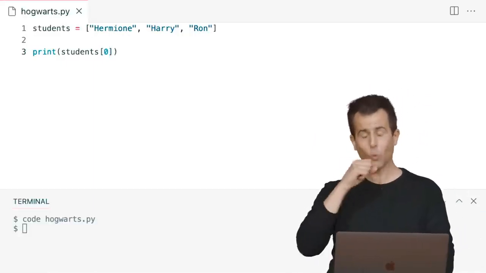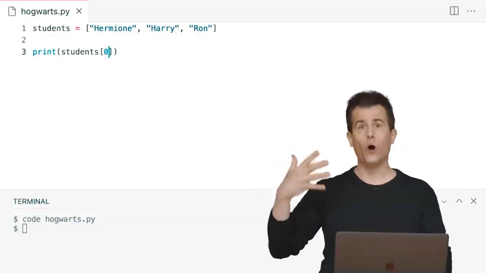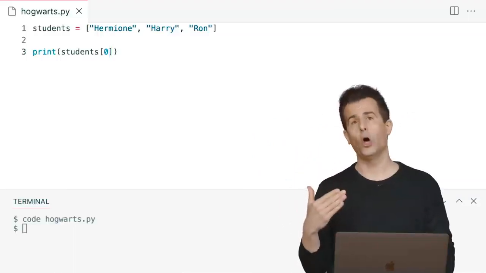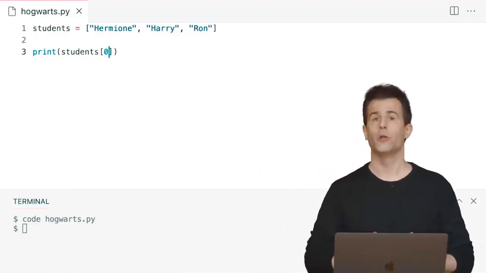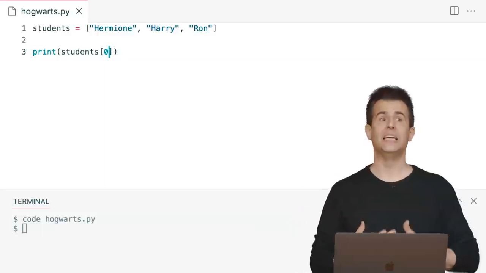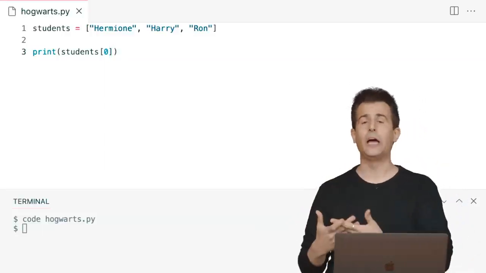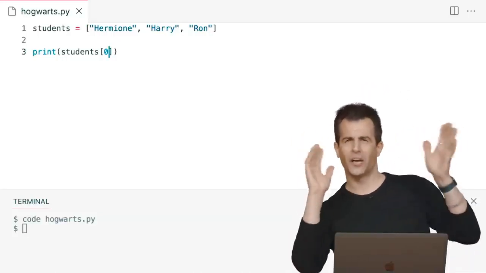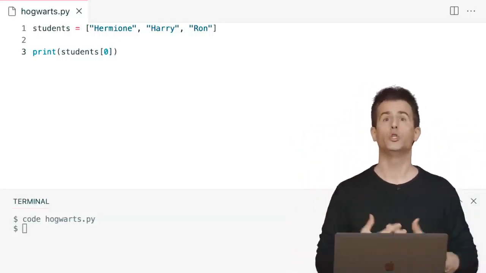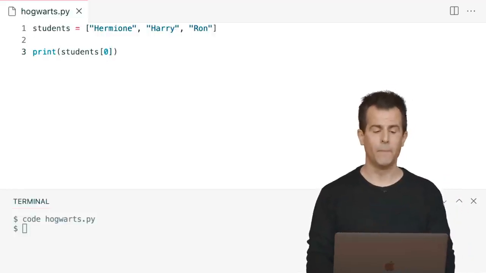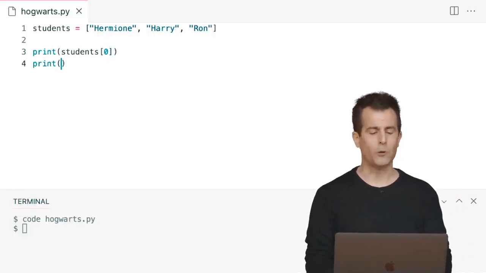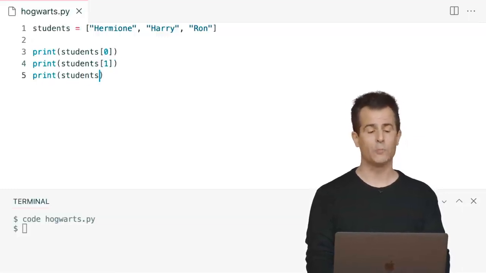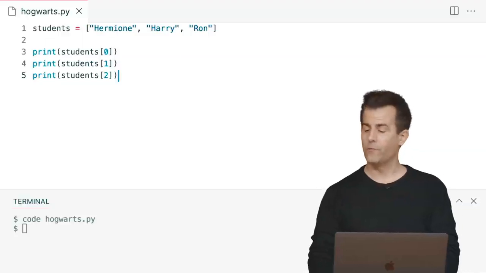And here's where we see that it is useful to think and count in terms of 0 on up instead of 1 on up. These lists in Python are, shall we say, 0 indexed. The first item in a list is at location 0. The second item in a Python list is at location 1, and the third is at location 2. So you're always kind of off by 1 mentally, but you get used to it over time if you've never programmed before. So let me print out all 3 students. Let me print out students bracket 0, then students bracket 1. Then lastly, let me print students bracket 2. And this is my third and final line.